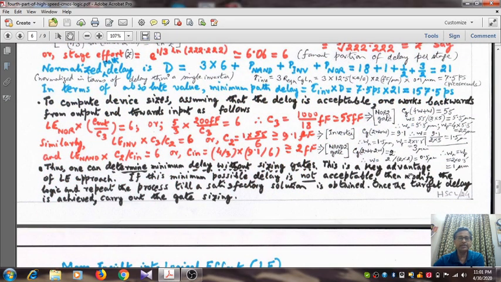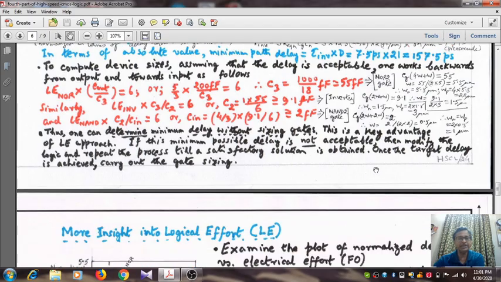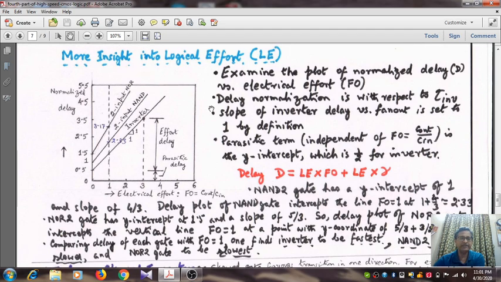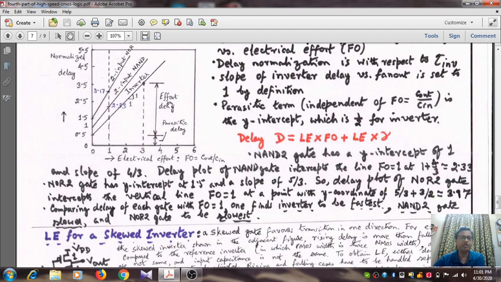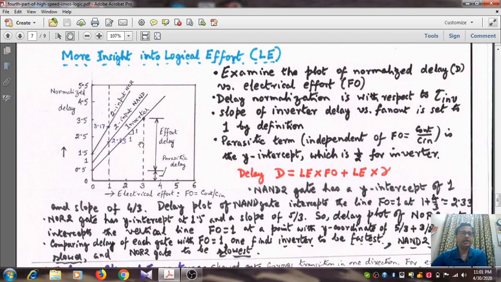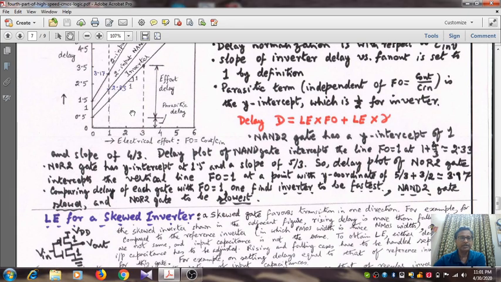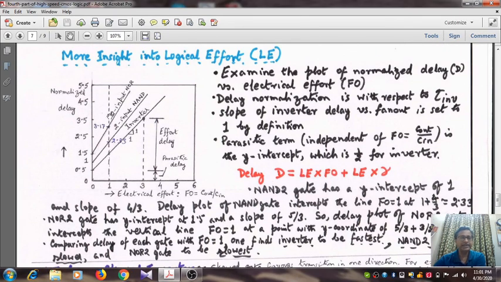So having satisfied ourselves with the particular value of delay, then we can calculate the transistor size, and we obtain some geometrical interpretation of the logical effort. The delay plot of the different gates we can perform on the knowledge of the parasitic term and the logical effort. Logical effort is the slope, whereas the parasitic term is the y-intercept.